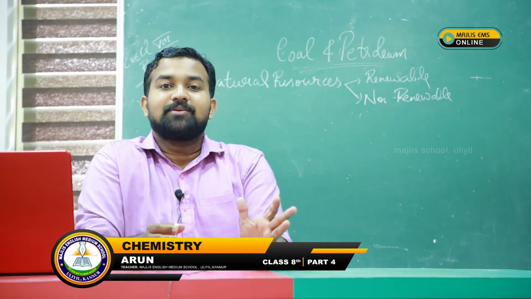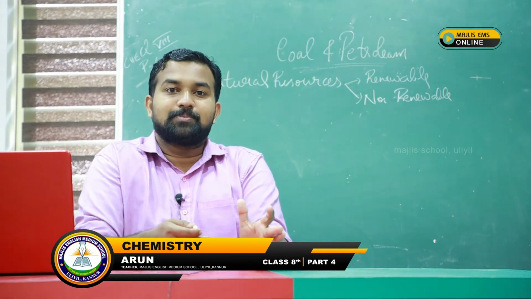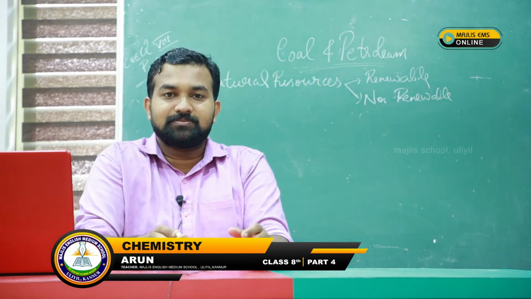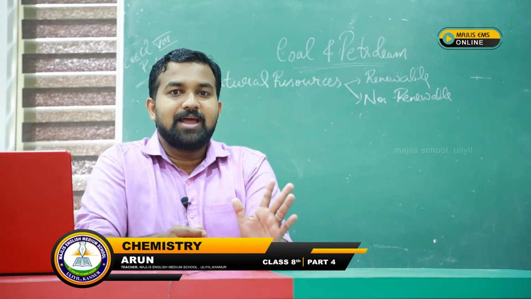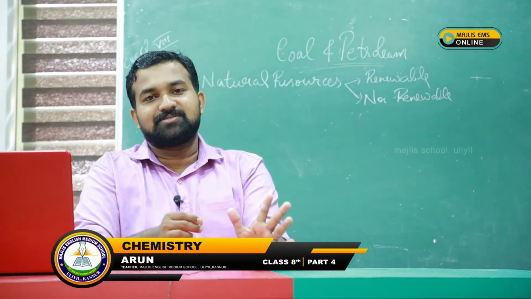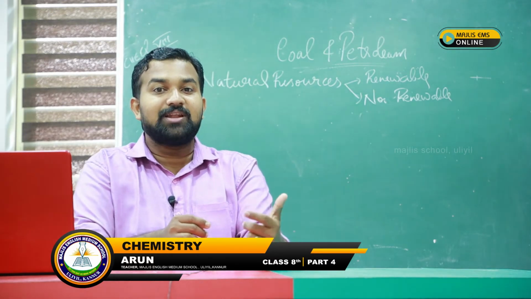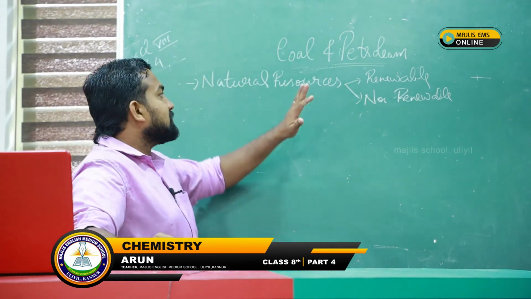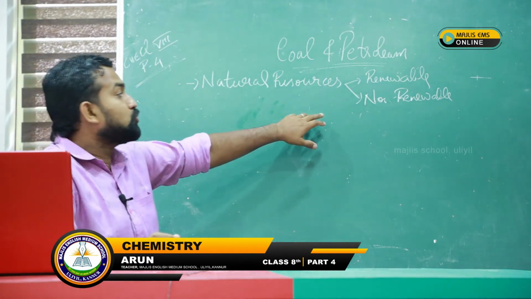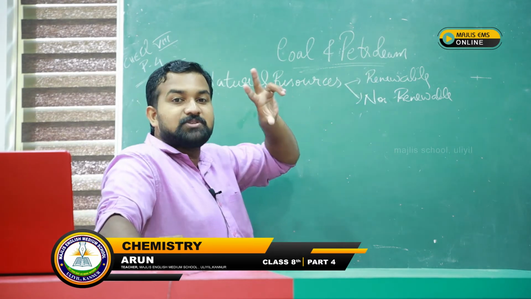Petrol and diesel are petroleum products. So coal and petroleum are natural resources, and there are two types of natural resources.